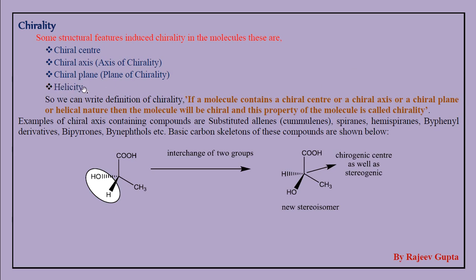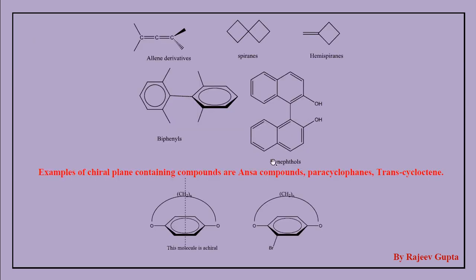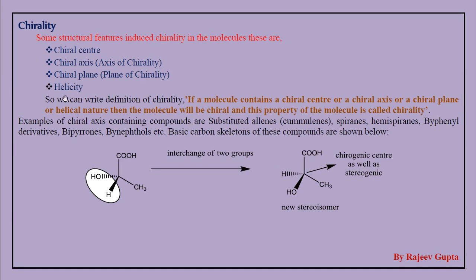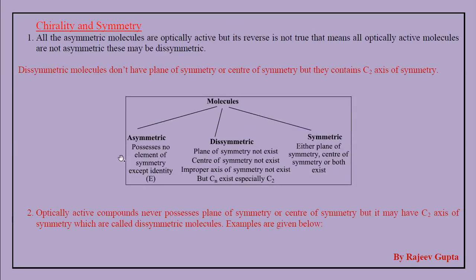These are the examples of helicity. With the presence of helicity, these molecules become chiral. So if all four of these types of properties are present in a molecule, or any one of these properties is present in a molecule, we can say that molecule is chiral. Now we come to the main criteria of chirality, which is symmetry.